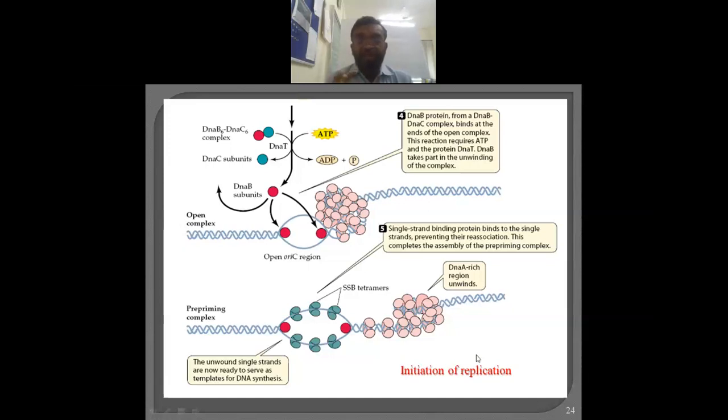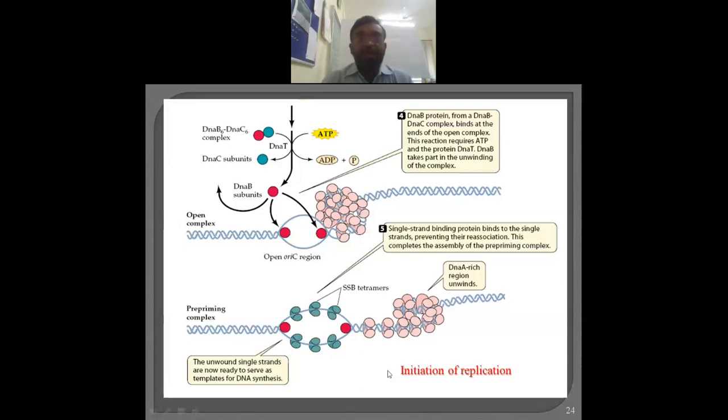Keep in mind that the initiation steps occur only one time. It also requires ATP for the initial move. Once initiation is done, it creates a Y-shaped replication fork. Why is it referred to as Y-shaped? This is one arm, this is the other arm, and this is the main arm. If you hold this diagram vertically, it gives you a Y-shaped structure. This is referred to as the replication fork, or that particular assembly is referred to as the replisome, but that is part of the elongation.